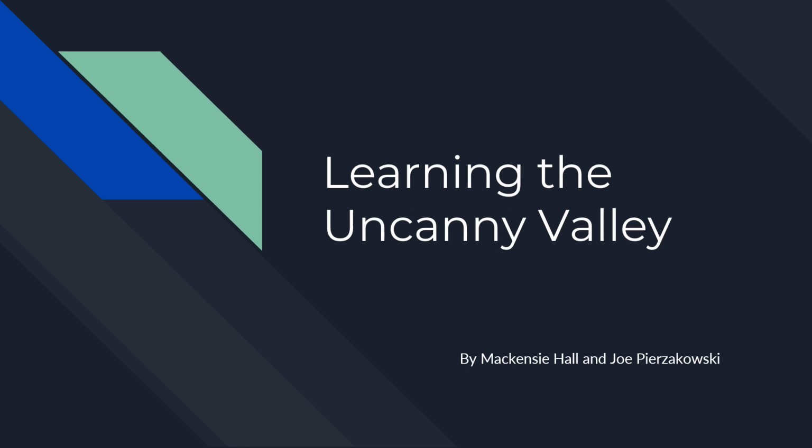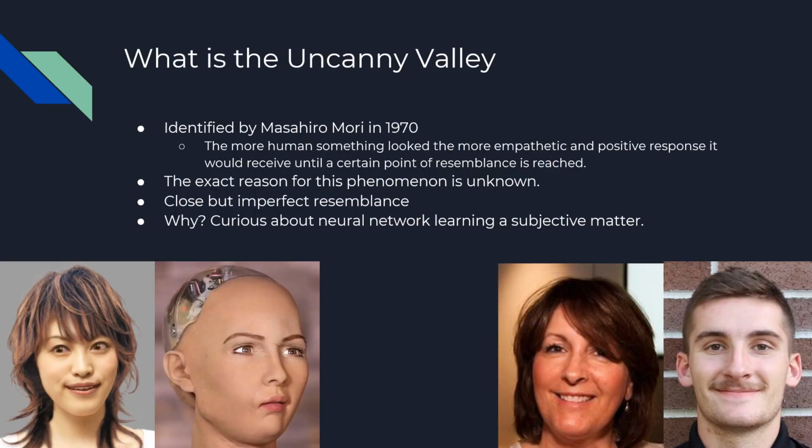This project is training a neural network to learn the Uncanny Valley. What is the Uncanny Valley? First identified by Masahiro Mori in 1970, it is the idea that the more human something looks, the more empathetic we feel towards it until a certain point is reached, at which those feelings will turn to revulsion and possibly disgust, until eventually they circle back to being more empathetic again, essentially making an emotional valley in terms of shape. Mori was not the first to discern this, but he was the first to identify it and conceptualize it in terms of words.